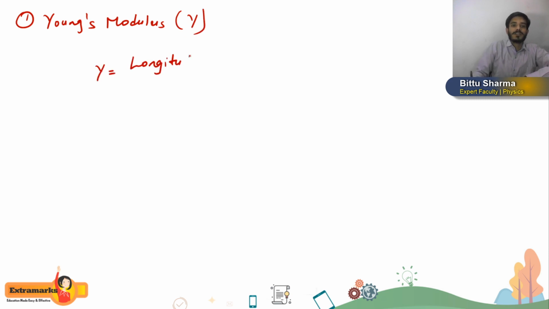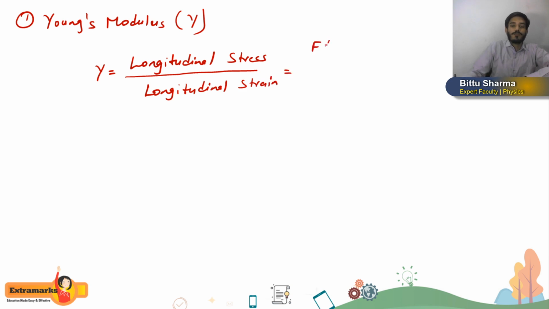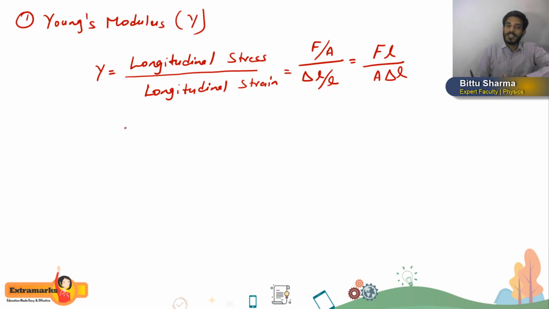Longitudinal stress divided by longitudinal strain. Now what is longitudinal stress? Force by area. Longitudinal strain is change in length by original length. If you simplify this, what will we get? Force into length divided by area into change in length. So FL by A delta L, this will be the value of Young's modulus.